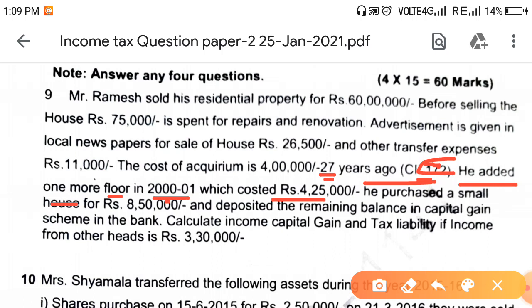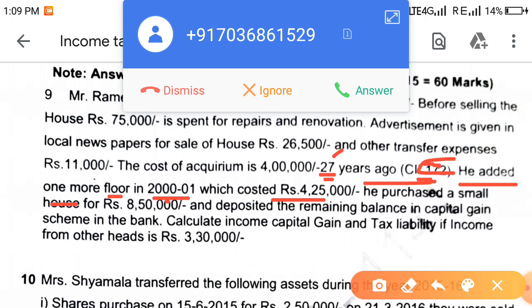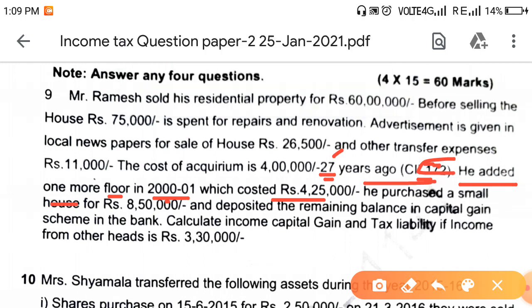According to my knowledge, it should be 7 years before. So you calculate with the given information, and take 2001 instead of 2000 and 2001, because after 1/4/2001 we are getting values. So for 2001 the CII will be 100, you take 100 for that.